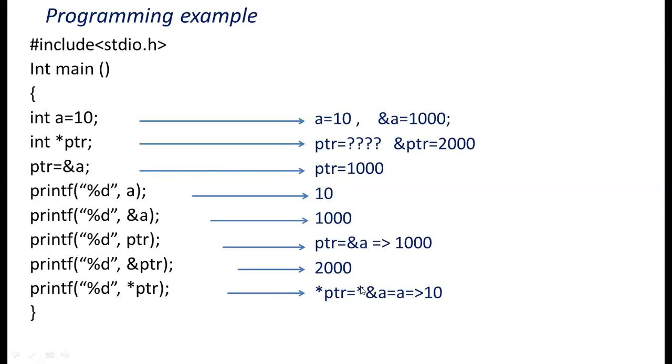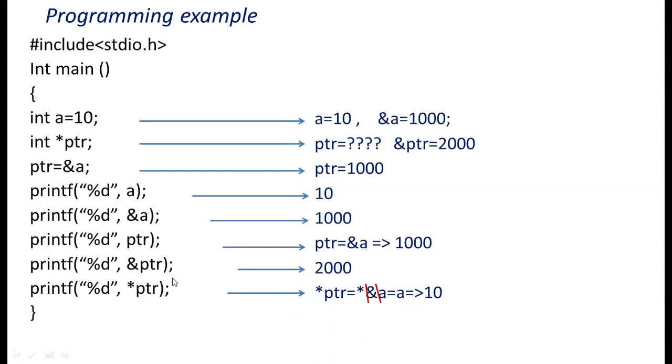That means you just imagine like mathematics. So this star cancels the ampersand. What is the remaining thing? See, star and ampersand cancelled. What is the remaining? a. So what is the value of a? 10. So what is the output here?